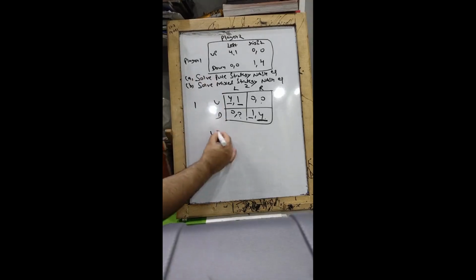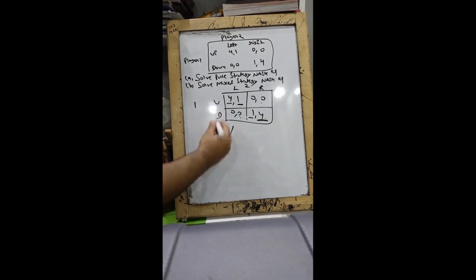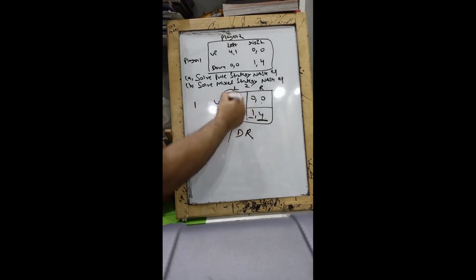So in this case, for pure strategy Nash equilibrium, we have got two: up and left, and down and right. That is this one and this one. So we have two Nash equilibria in this particular question when we are solving it for a pure strategy.